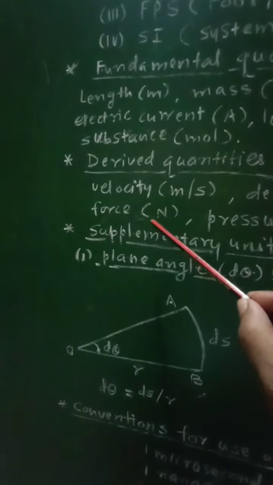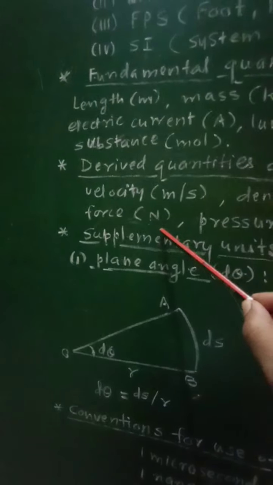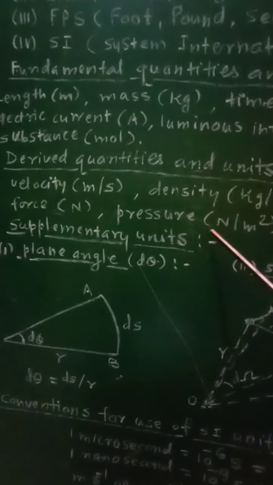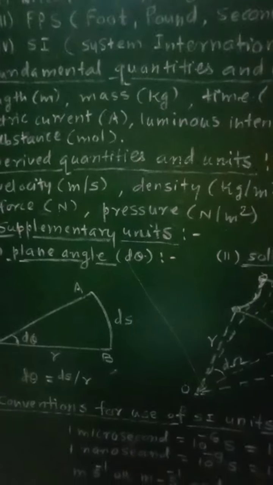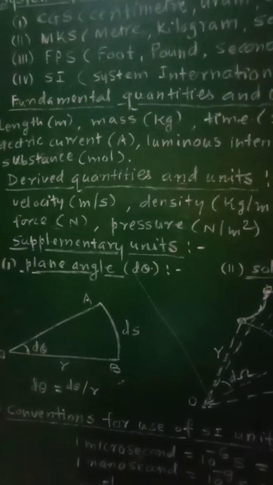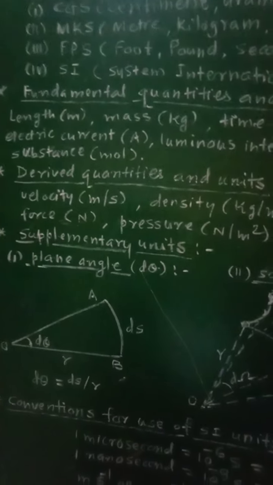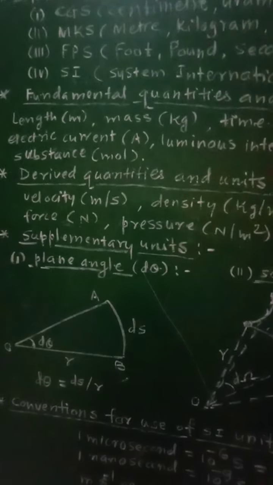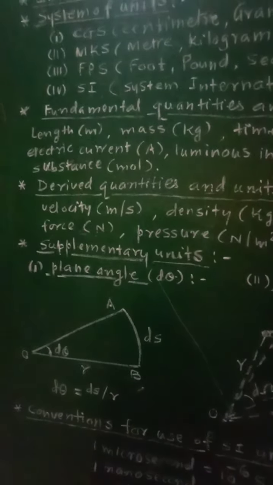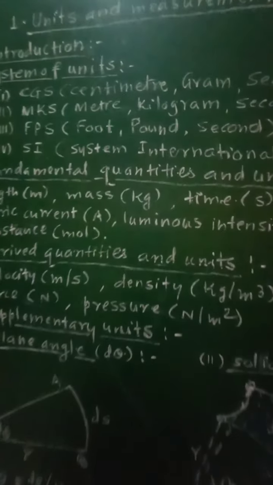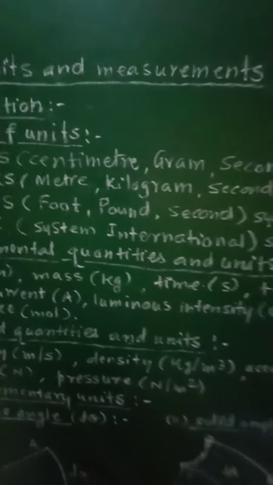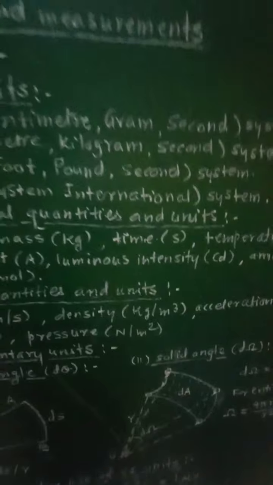Similarly, force will be measured in terms of Newton, pressure in terms of Newton per meter square. So all these units represent the derived units. So this will be the classification of the physical quantities as fundamental physical quantities and derived physical quantities.